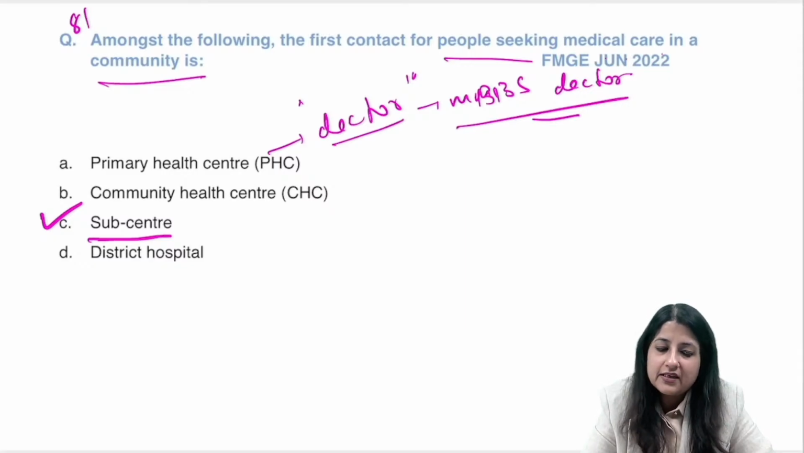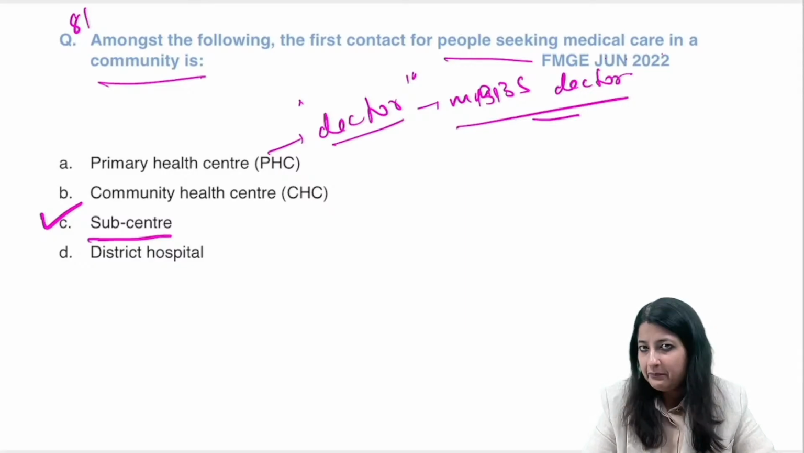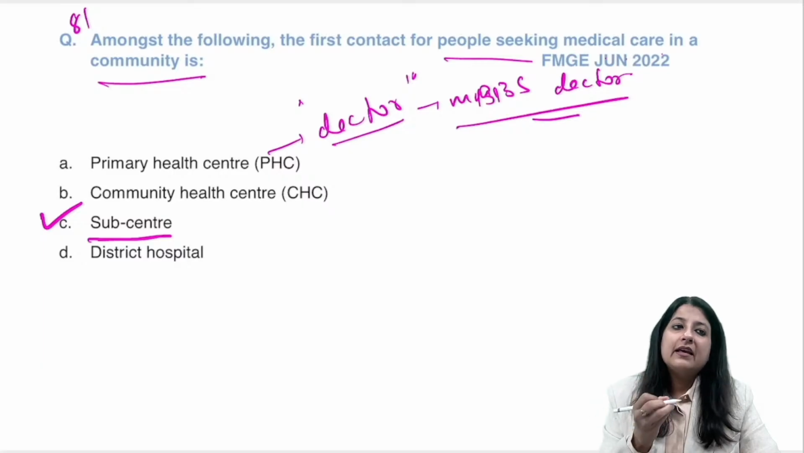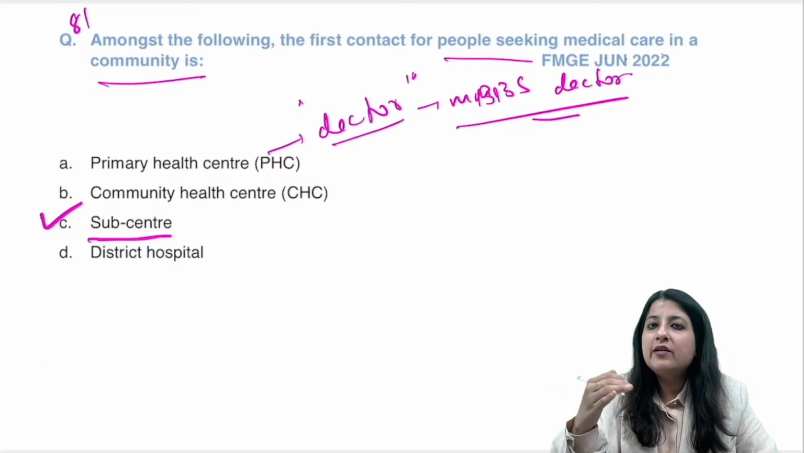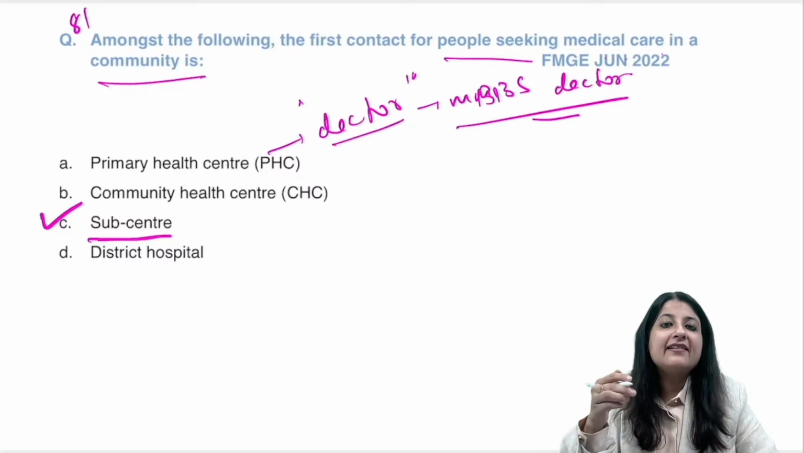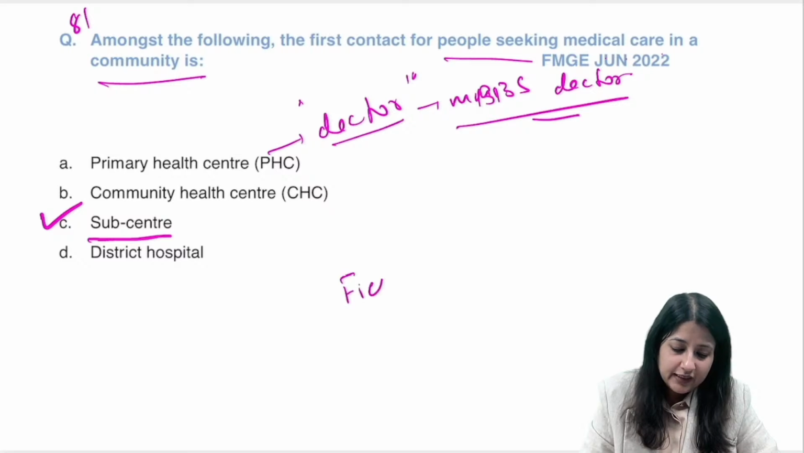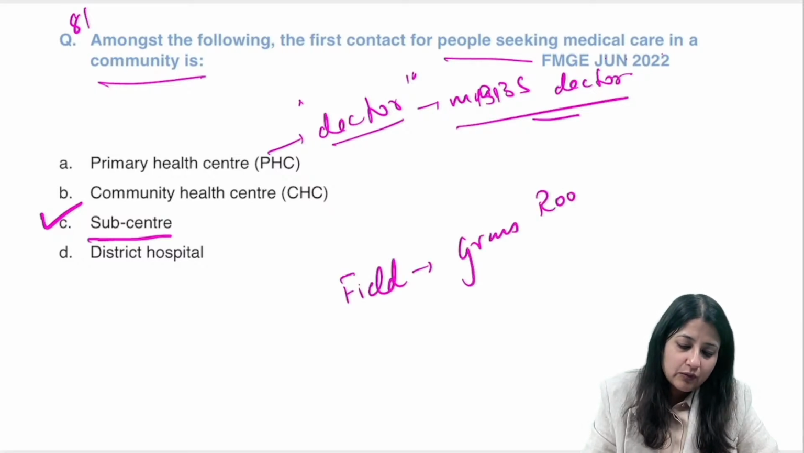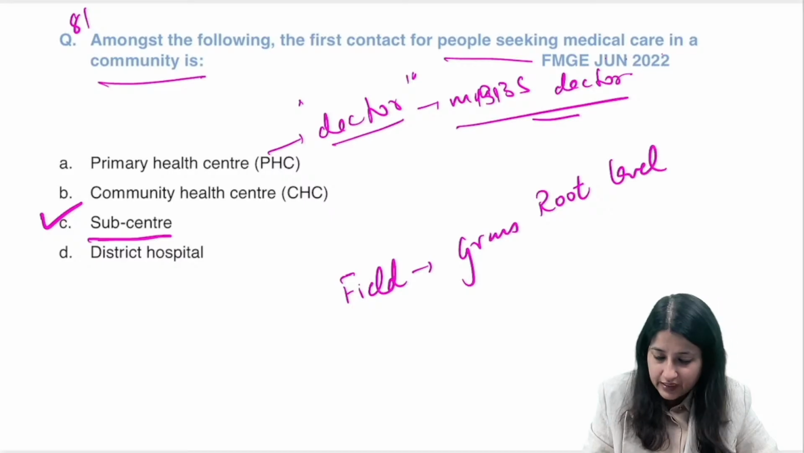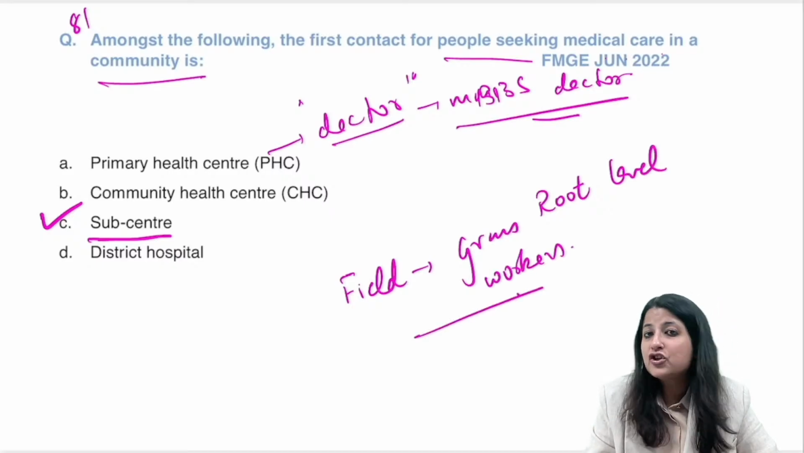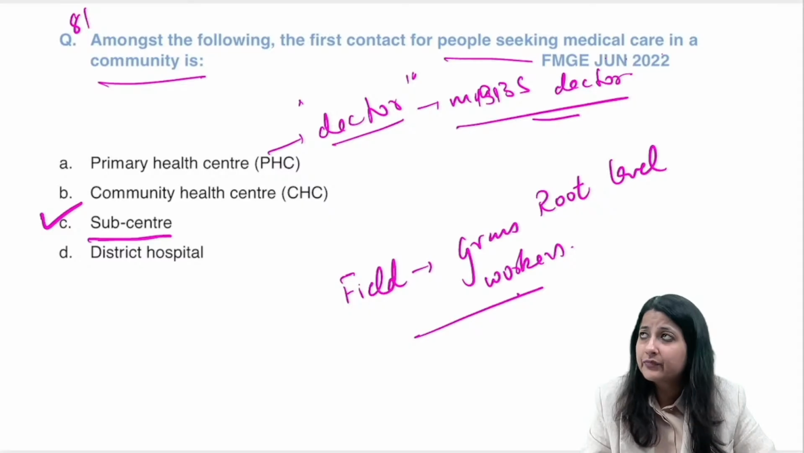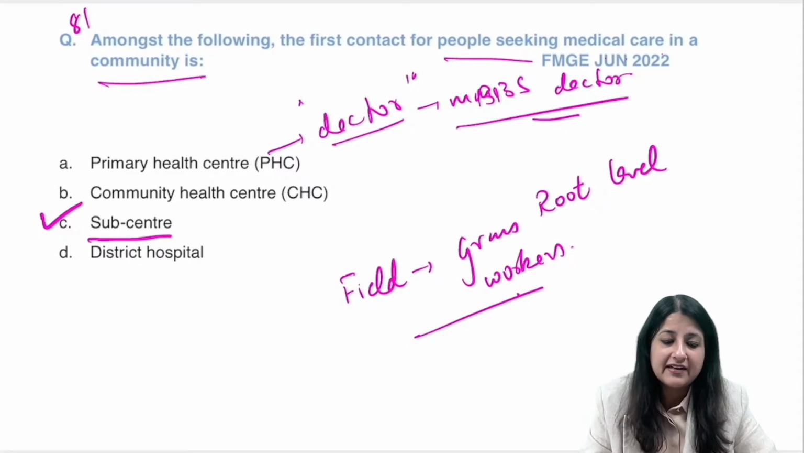What is the answer to this? It is sub-centers. And suppose even before sub-center, whom would you encounter at the field, guys? You will encounter grassroots level workers. You will come across grassroots level workers: Asha, Anganwadi worker, village health guide, trained birth attendant. Their question also we are going to get.